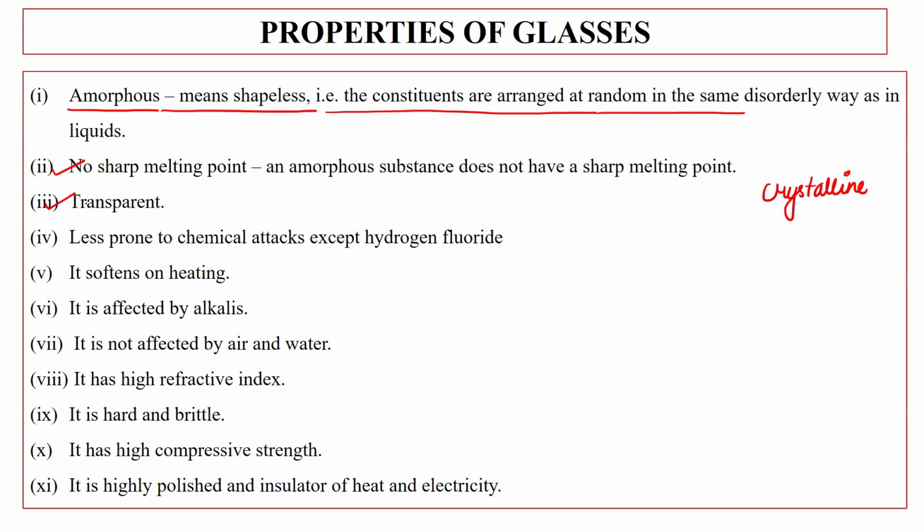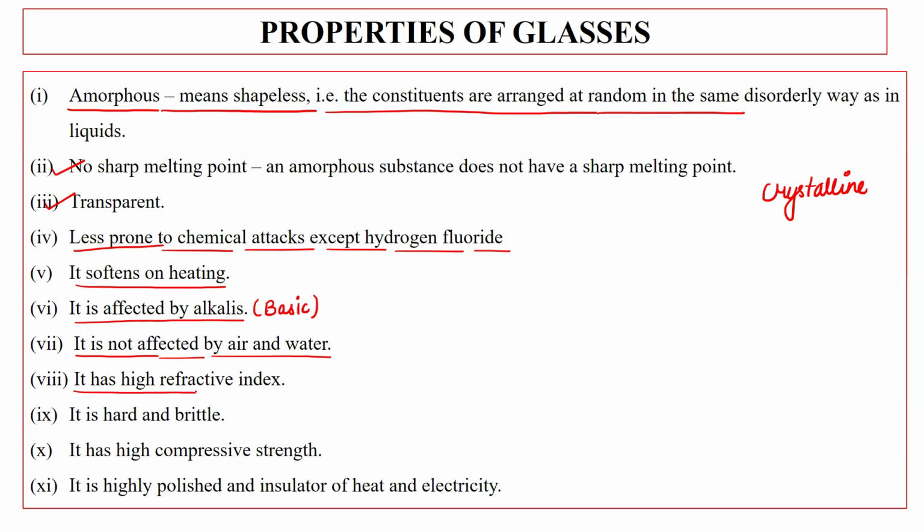इट इज ट्रांसपेरेंट इन नेचर. It is less prone to chemical attacks except hydrogen fluoride. It softens on heating. Whenever we heat glass, it gets softened. It is affected by alkalis. Alkalis means under basic condition, it got affected. The next point is it is not affected by air and water. पानी और एयर का इसके ऊपर कोई भी इफेक्ट नहीं होता.